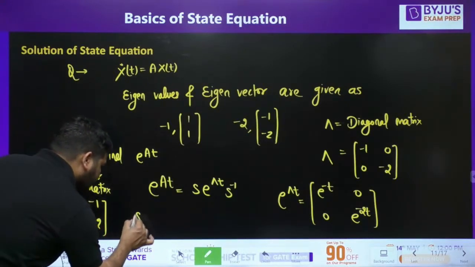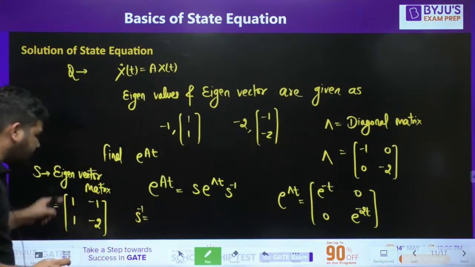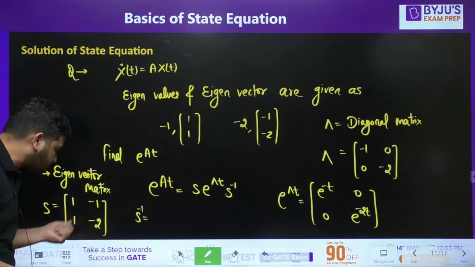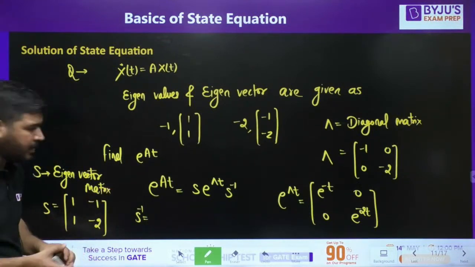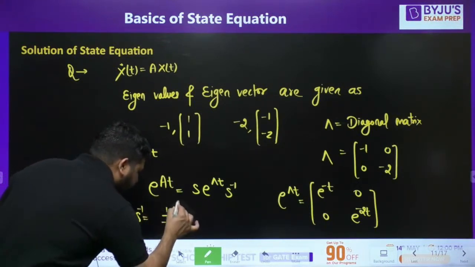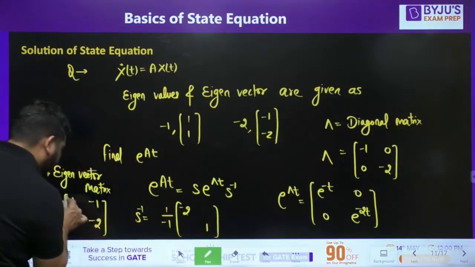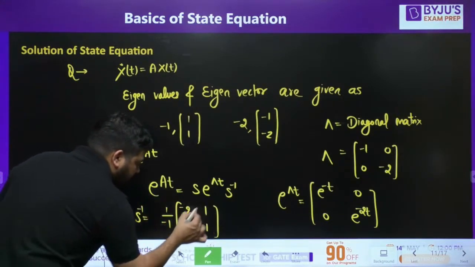Now what is S inverse? You have to take the inverse of this. How to take the inverse? Find the determinant. So the determinant is -2 plus 1, so it's -1. So 1 upon -1. And now interchange these values and change the sign of the 1 and -1.